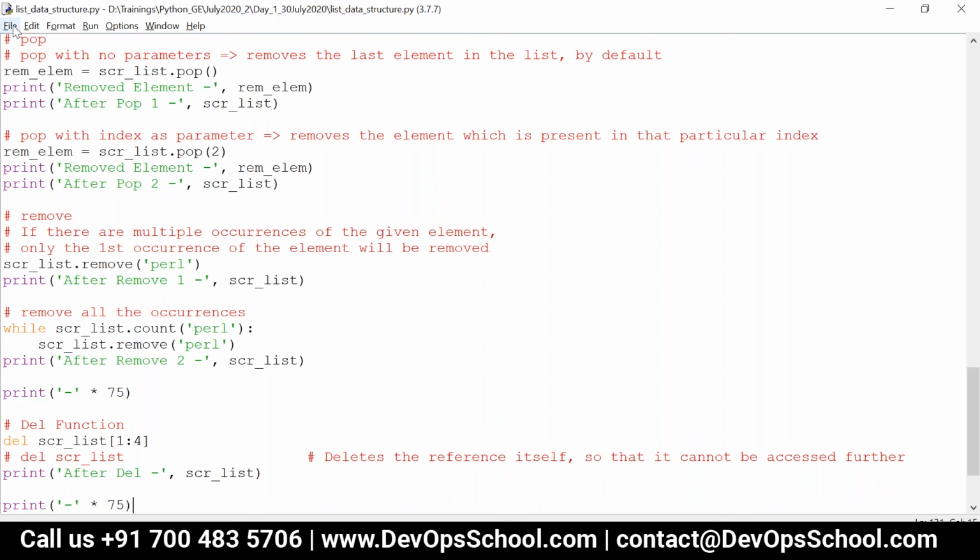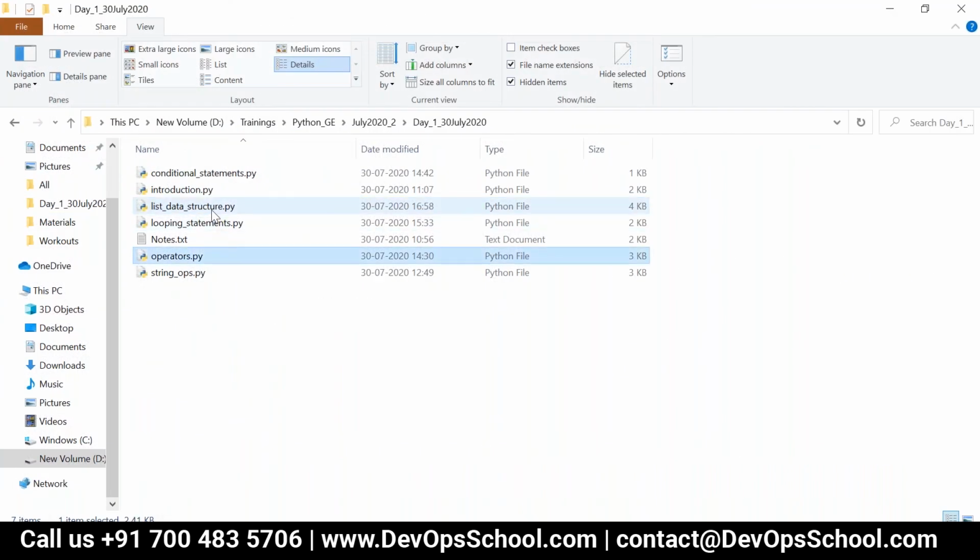So the last topic for the day is nothing but the tuple. Okay, so what I'm going to do is just copy this.